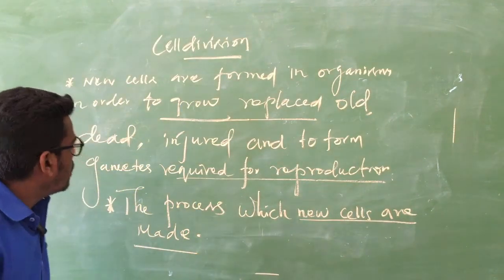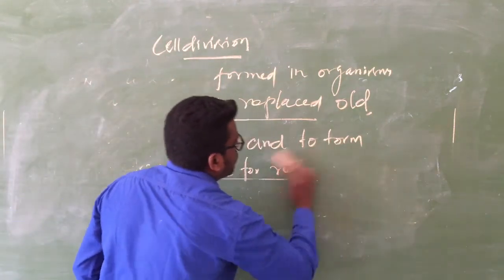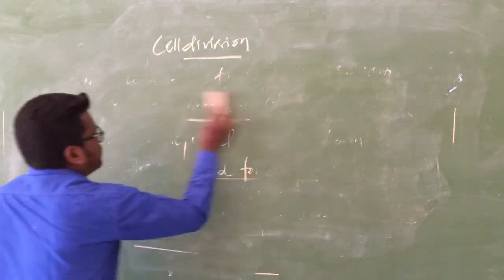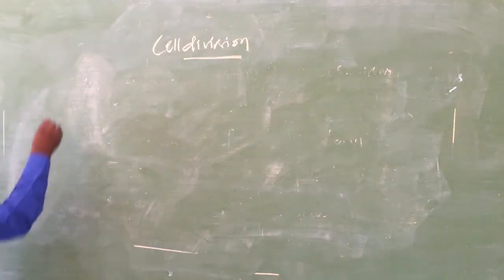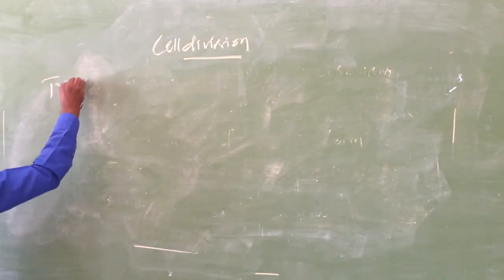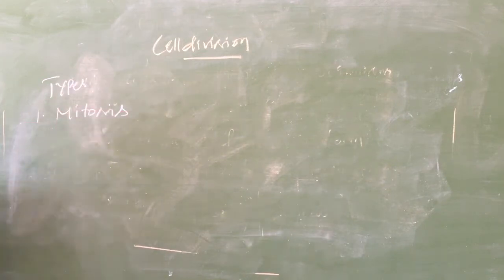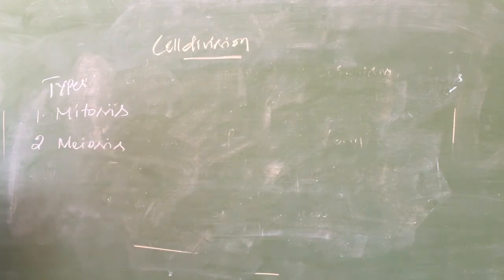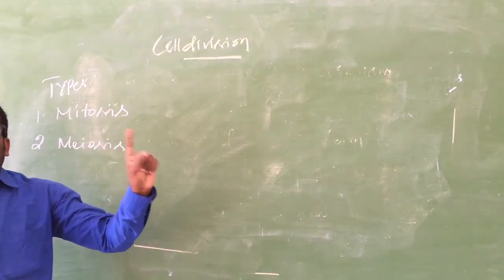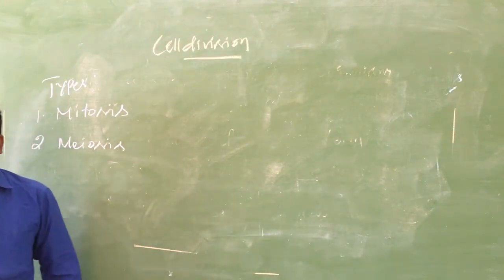There are two types of cell division. The first type is mitosis, a type of cell division. The second type is meiosis, also a type of cell division. So there are two types of cell division: the first is mitosis, the second is meiosis.